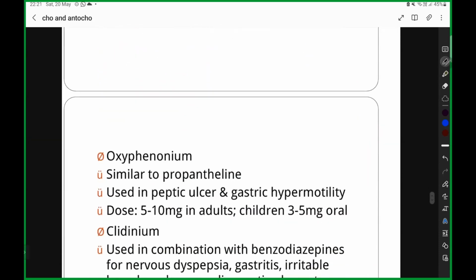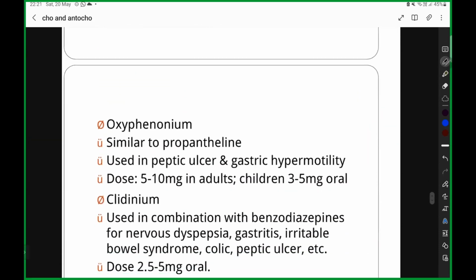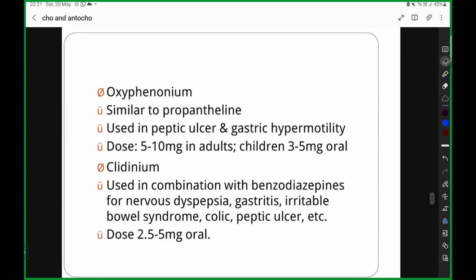And then you have this oxyphenonium. Oxyphenonium is similar to that of propantheline. Okay? So suddenly in the exam they give you oxyphenonium. You heard somewhere, you know what the heading is: it comes under antispasmodic, anti-secretory.